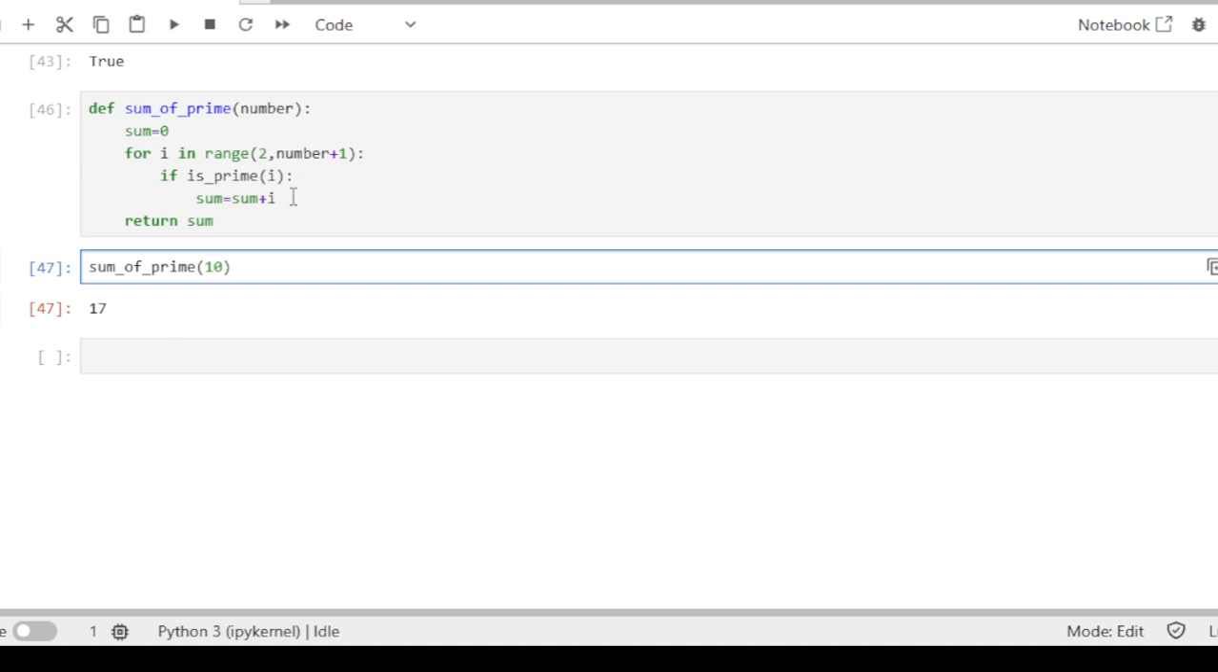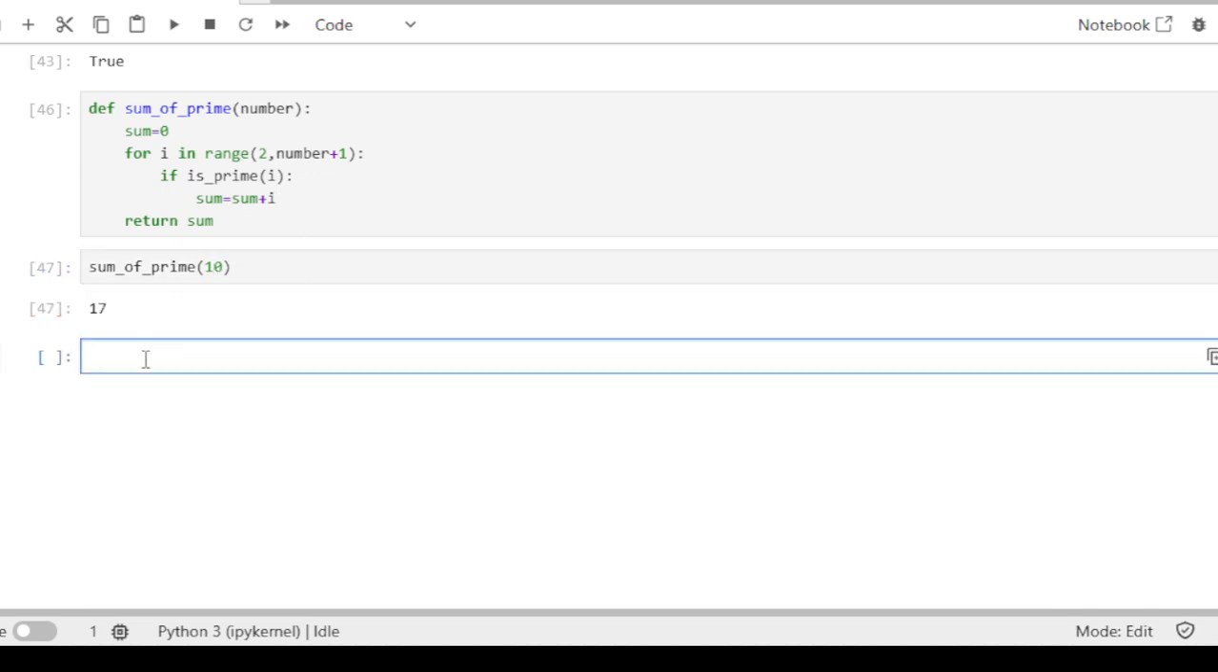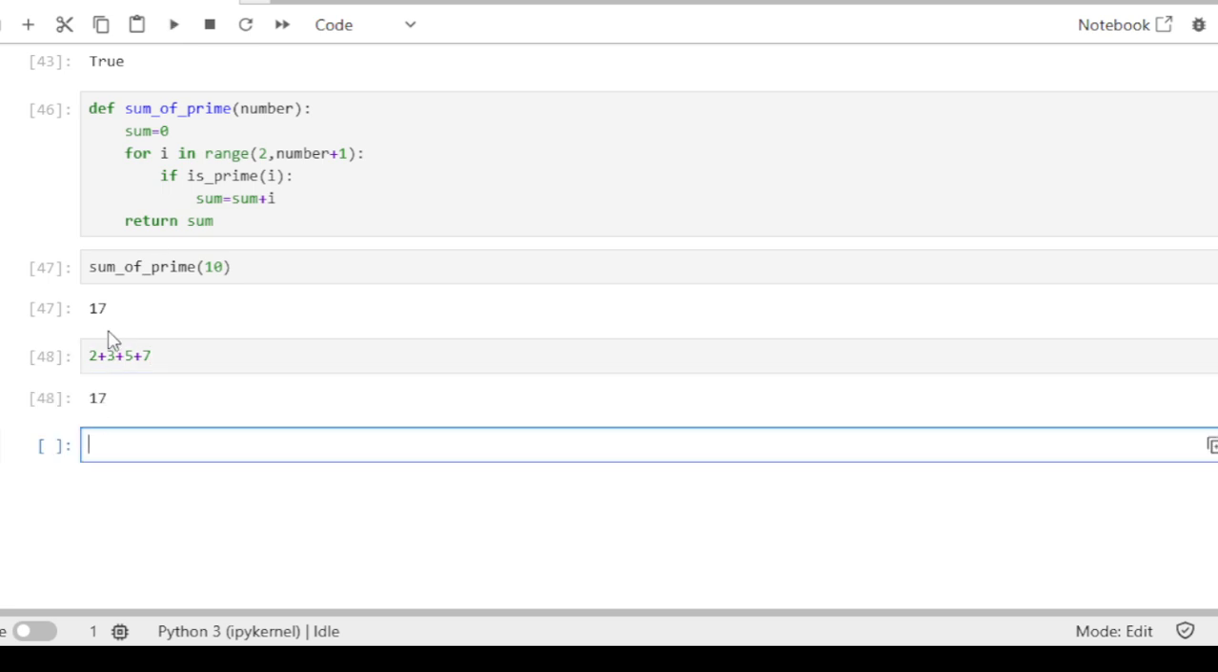Yeah, so we can verify this. Find the sum of all the numbers from 1 to 10. So we have 2, then 3, then 5, 9 no, 10 no, then 7. We have the prime numbers. Total is 17. So this is the correct answer.